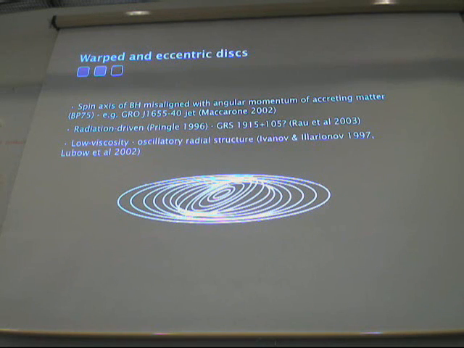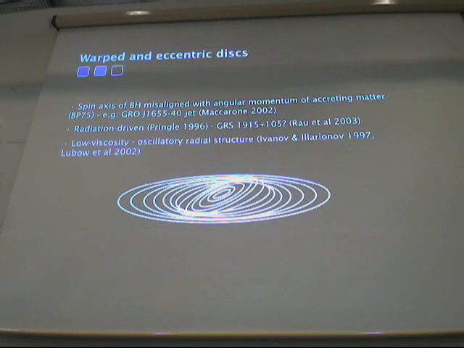Well, because there is increasing evidence, both observational and theoretical, that disks around black holes may be warped and eccentric, from the Bardeen-Petterson effect to fairly recent detections of misalignments of jets. So the jet of that black hole candidate, which is thought to be aligned with the rotation axis of the black hole, is measured to not be perpendicular to the binary orbit. So there is a misalignment, and that's evidence for a warp.